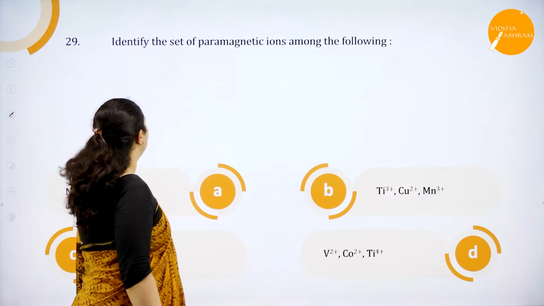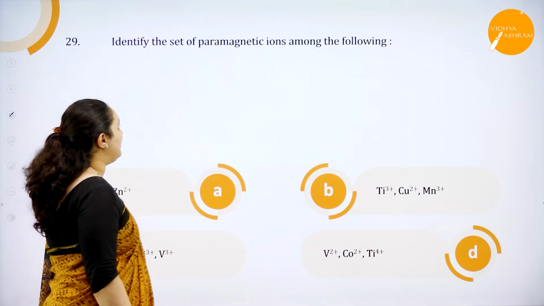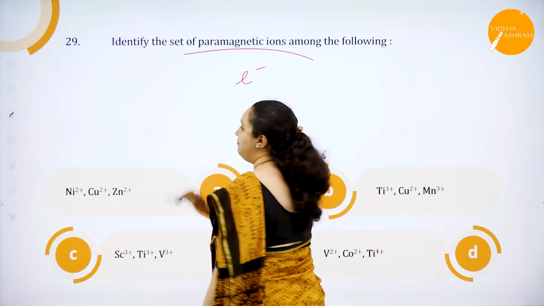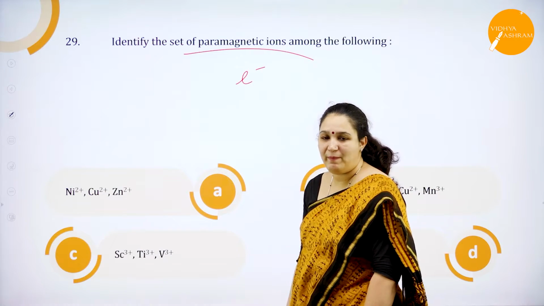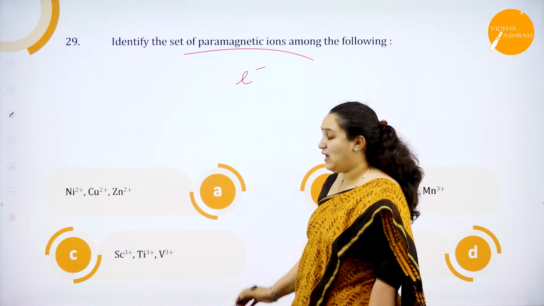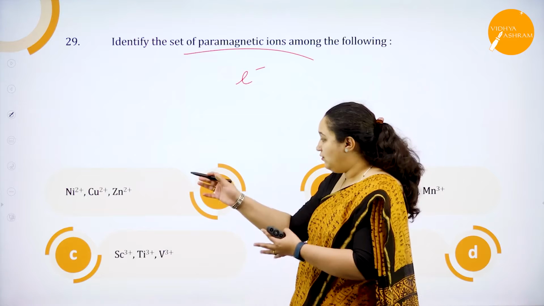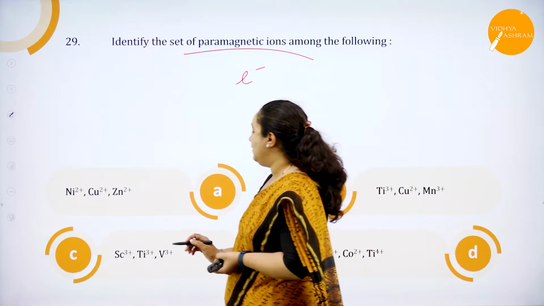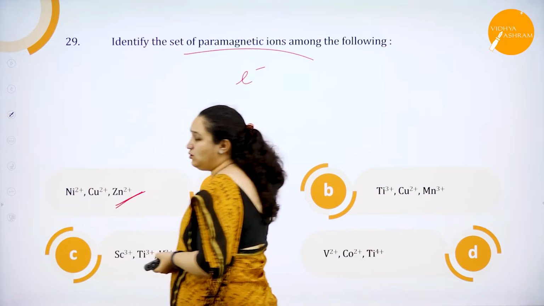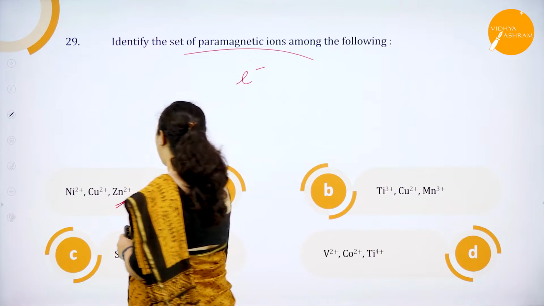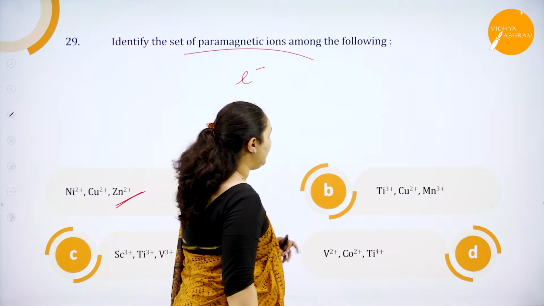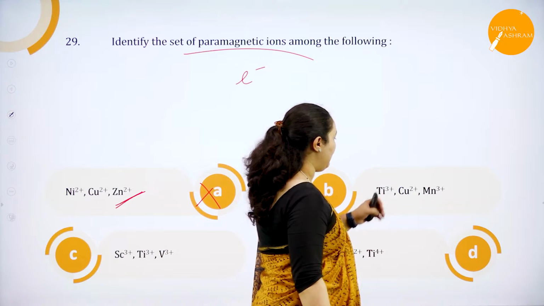Next question. Identify the set of paramagnetic ions. Paramagnetic means there should be an unpaired electron, only then it will be paramagnetic. So we'll see which of the ions have unpaired electrons, or all the 3 should have unpaired electrons to be paramagnetic. So option 1, zinc in Zn2+ state does not have unpaired electrons. So this is a wrong option. Titanium 3+, copper 2+ and Mn 2+.